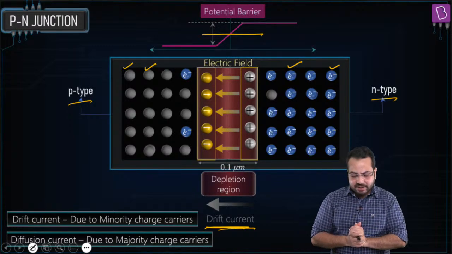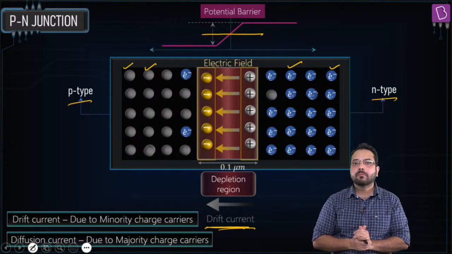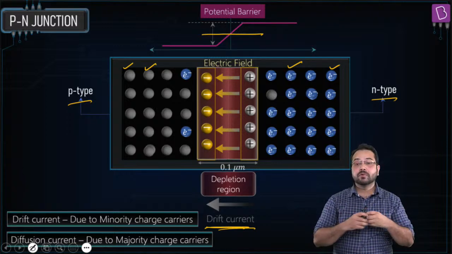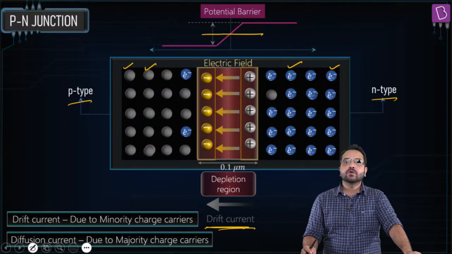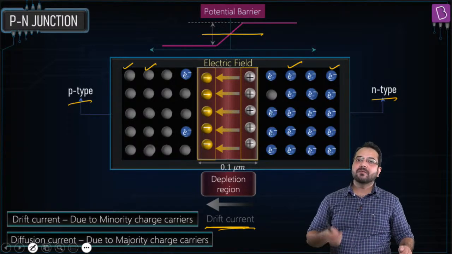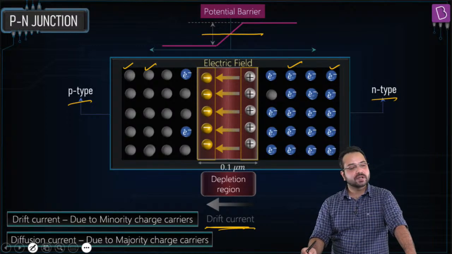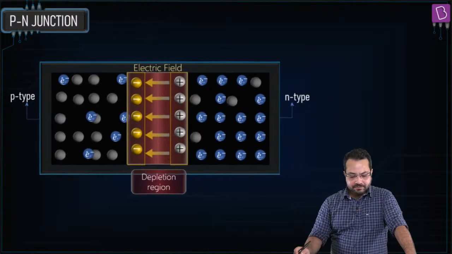Is this clear? Is the direction of current clear? Diffusion current is due to the migration or diffusion of majority charge carriers, and drift current is due to the drift of minority charge carriers. Is this clear? Okay, and both these currents are in the opposite direction. Alright, so what is going to happen?